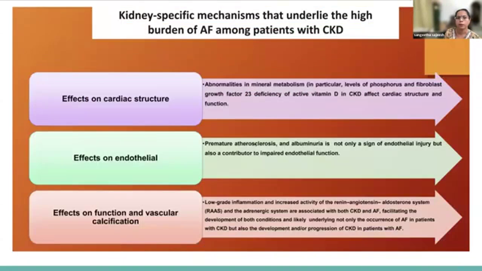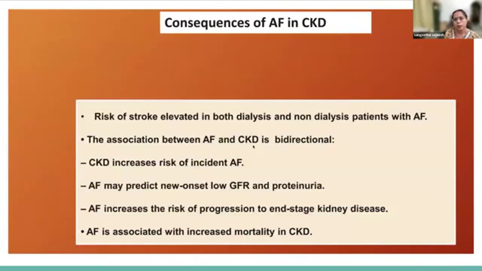And there are kidney-specific mechanisms which underlie the high burden of atrial fibrillation among patients with CKD, like effects on cardiac structure. Whenever there are abnormalities in the mineral metabolism, that itself can predispose, and effects on endothelial function leading to premature atherosclerosis, and effects on vascular calcification, low-grade inflammation, and increased activity of the renin-angiotensin-aldosterone system are all related to the incidence of atrial fibrillation in chronic kidney disease patients. So what happens?